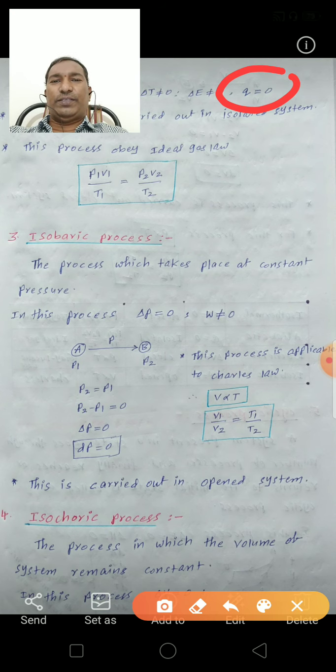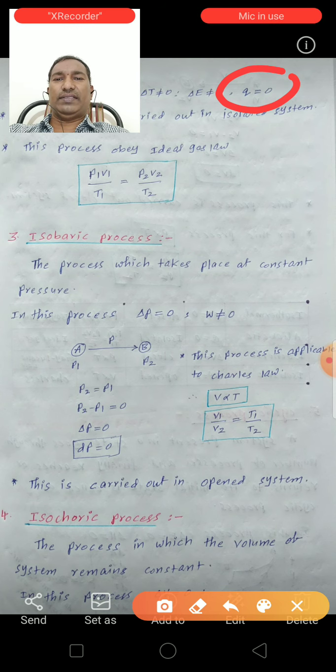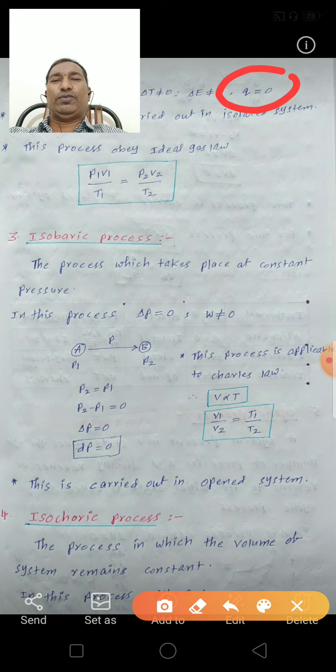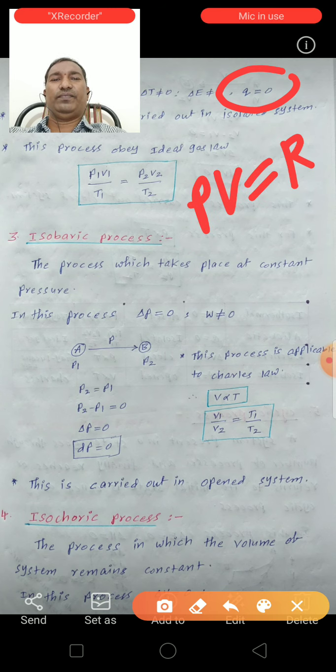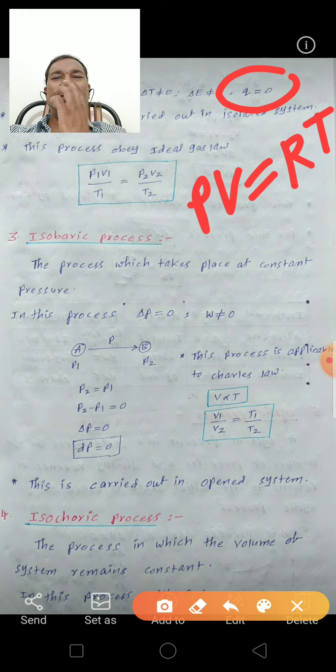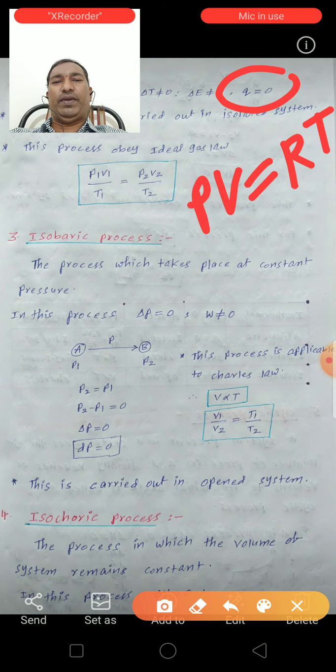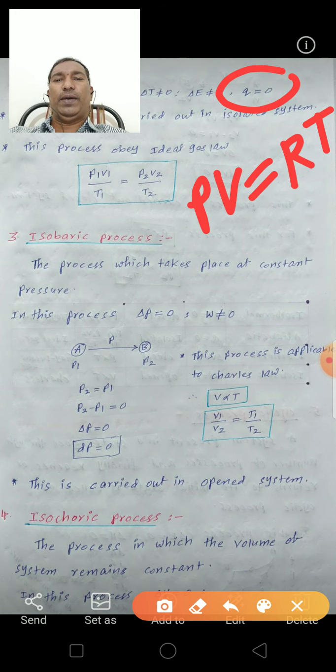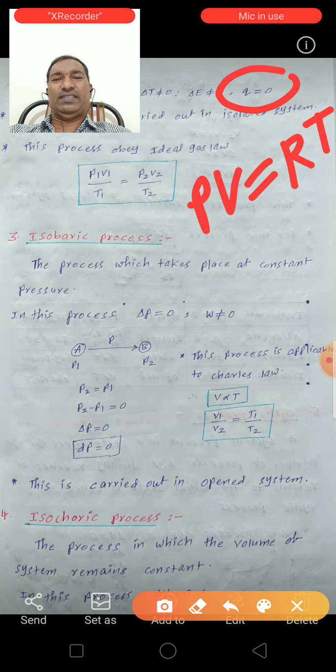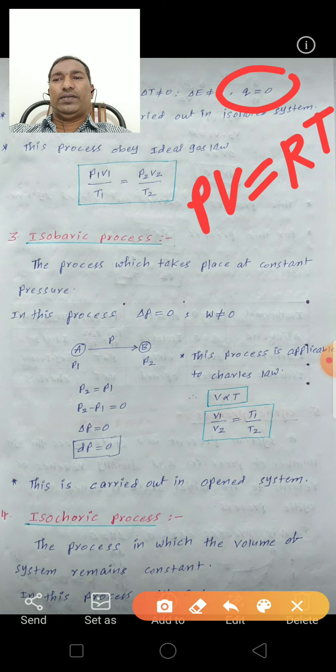This process obeys the ideal gas law. That means PV is equal to RT. This is the ideal gas equation. According to this equation, P1 V1 by T1 is equal to P2 V2 by T2. This equation is applicable for the adiabatic process.